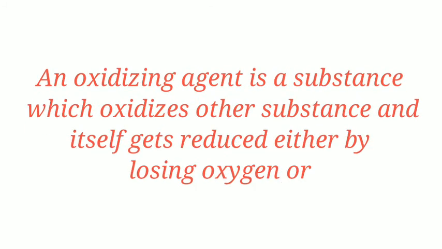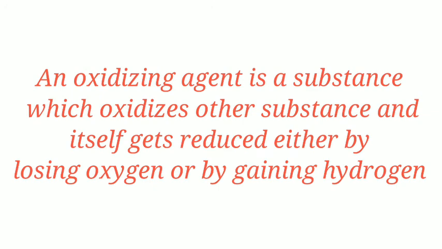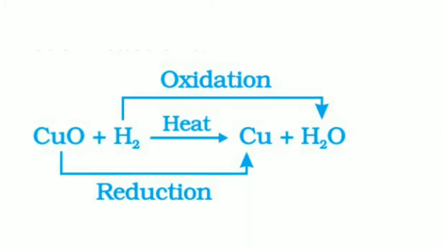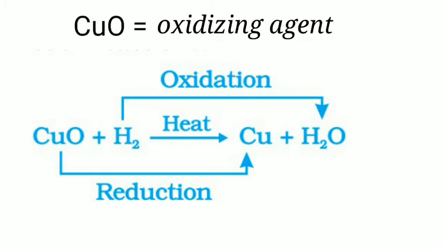Oxidizing agent is a substance which oxidizes another substance either by giving oxygen or by gaining hydrogen. An oxidizing agent itself undergoes reduction. In this reaction, copper oxide undergoes reduction by losing oxygen to give copper. So copper oxide is the oxidizing agent.